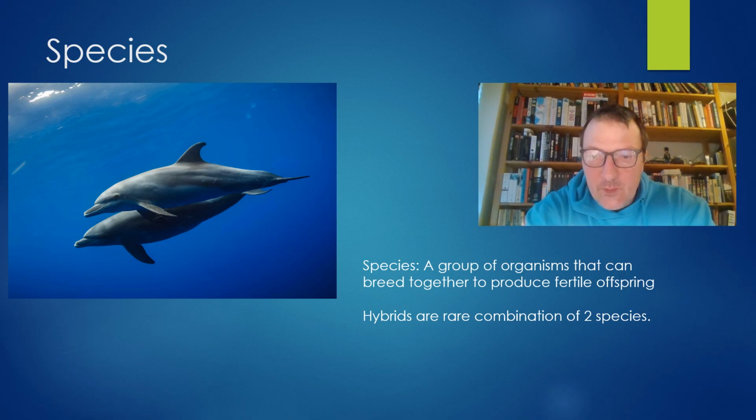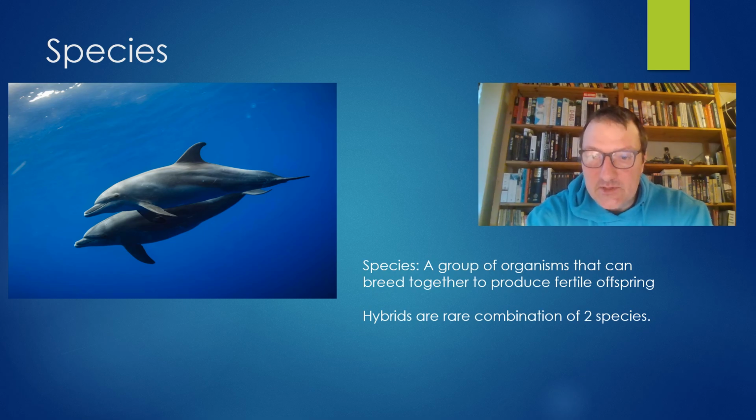So the first thing we need to define here is what species are. And we might have an intuitive understanding of it, but in biology, and therefore also here in marine science, species are individuals that can reproduce to produce fertile offspring. So, for example, bottlenose dolphins can produce new bottlenose dolphins, but if a bottlenose dolphin and, let's say, a sea otter were dating, there wouldn't be any offspring for very obvious reasons.